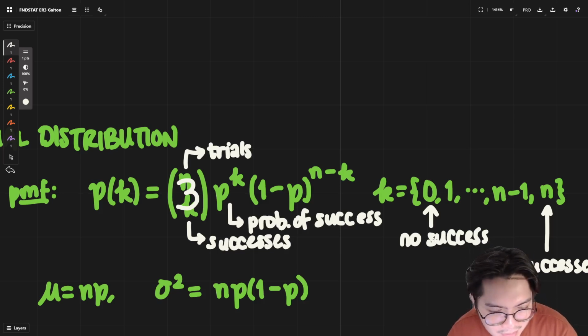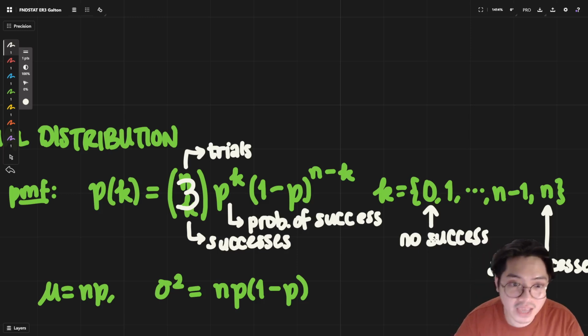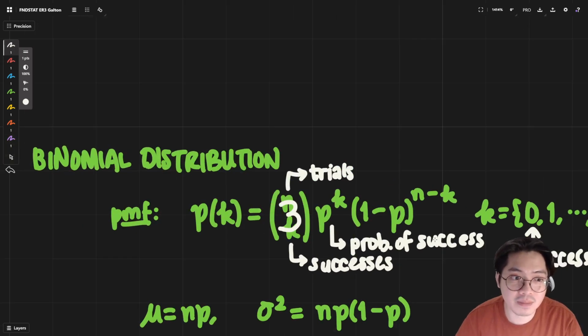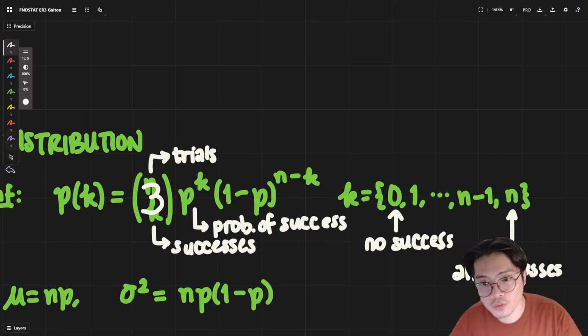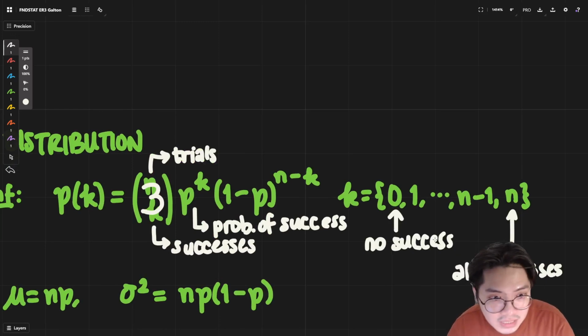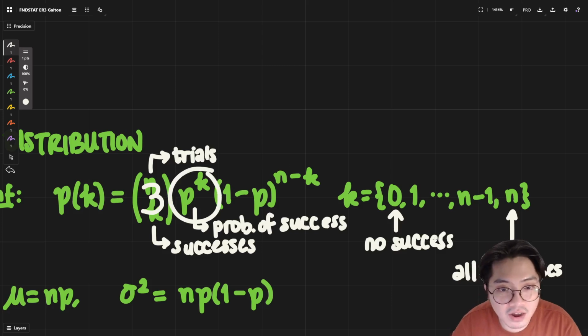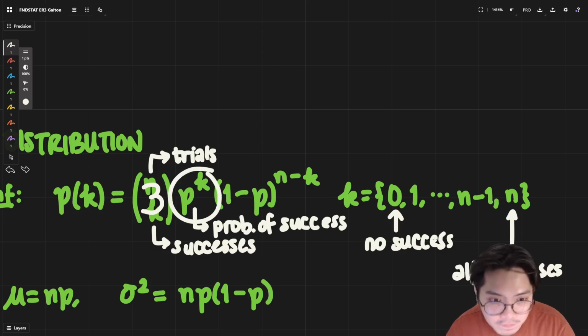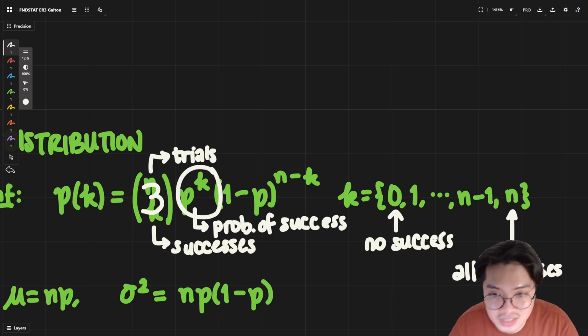What has happened? What is the probability of those successes happening? Well, again, for this binomial distribution, all of your probabilities are independent. So these things are independent of one another. If you succeed, that is towards this count right here.